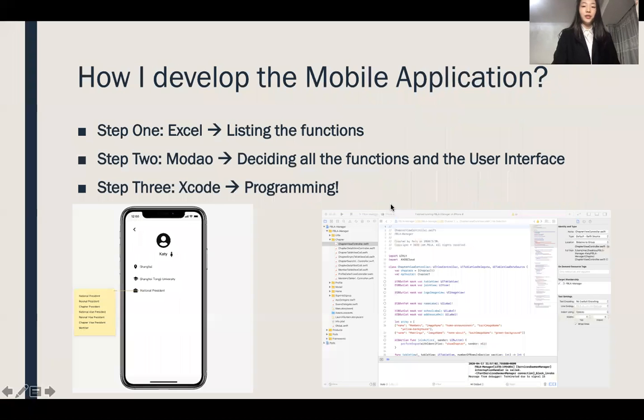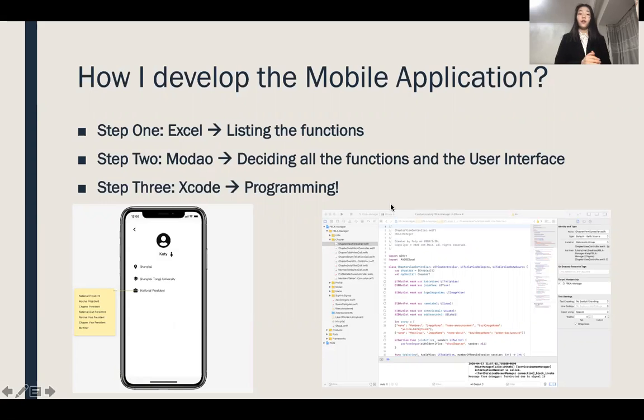Then it came to the stage of developing the mobile application. Based on the requirements and some suggestions provided by the chapter president, I listed all the functions needed in an Excel form, such as joining FBLA, calendar, Q&A, and so on.